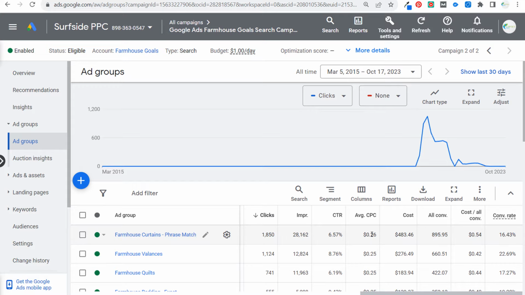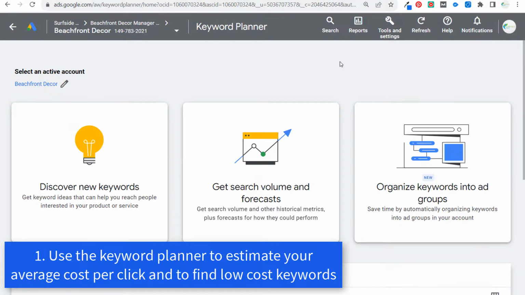So what we're trying to do here is say, here is how to bring down that cost per click slightly, because if we can control our costs slightly for a large budget advertiser, it can help us drive more conversions throughout the month. Now, the very first strategy is to find low-cost keywords in the keyword planner and also use the keyword planner to know what the estimated costs are for the keywords you're going to be targeting.